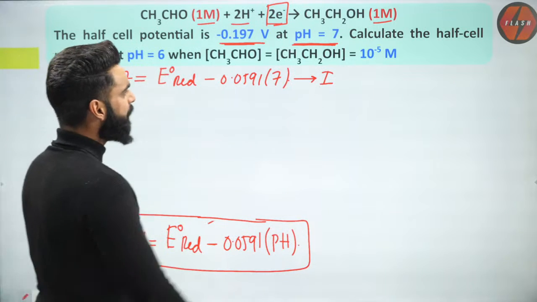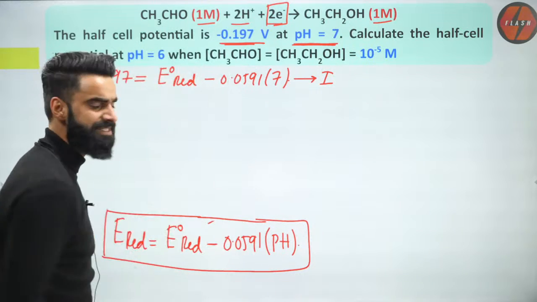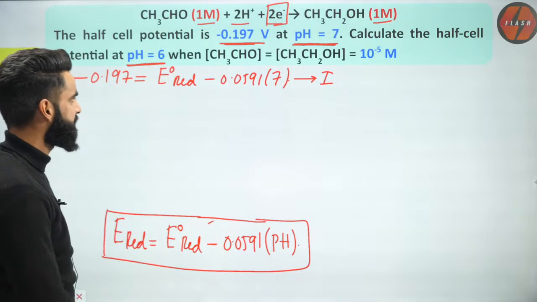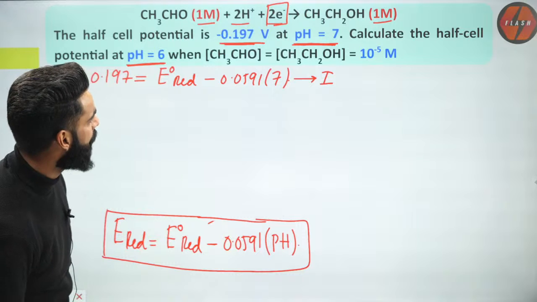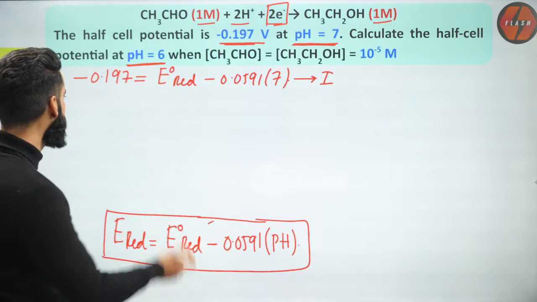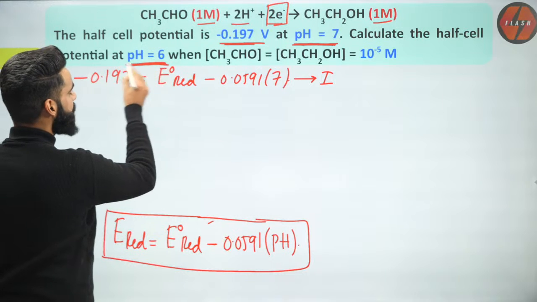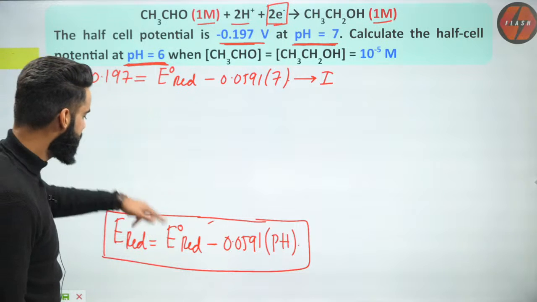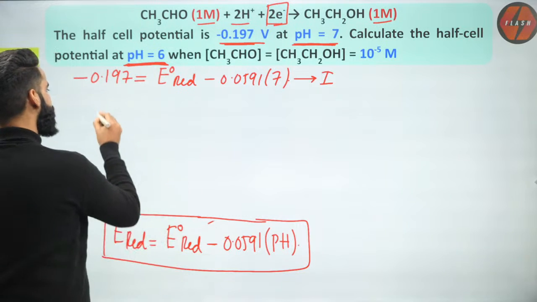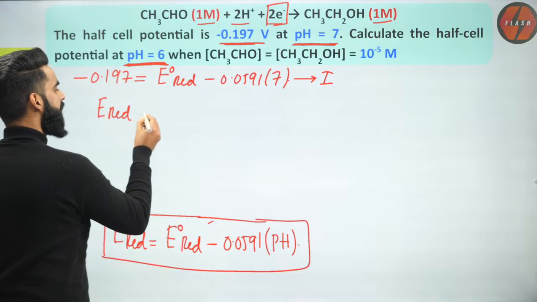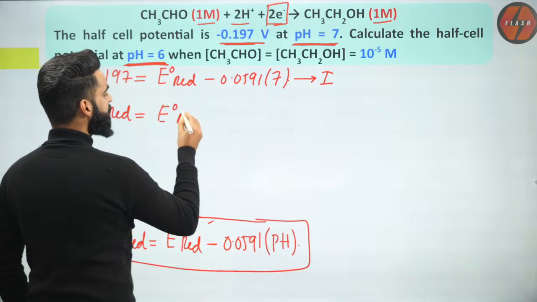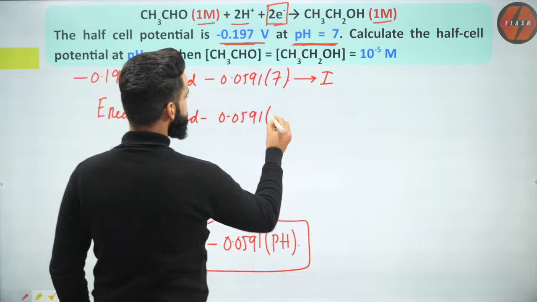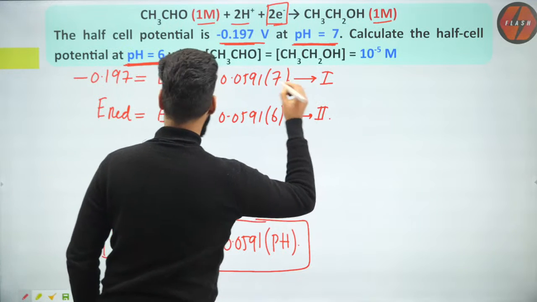What we have to calculate? Calculate the half cell potential at pH 6. That means we have to calculate the reduction potential of the same electrode at pH equal to 6. Very, very simple. So what am I going to do? I'm going to put this condition in the general equation which I got over here. I'm going to write the reduction potential of the same electrode when the pH of the solution is going to be 6. Correct? I got equation number 2, right?